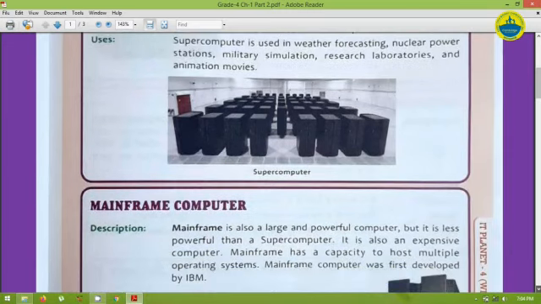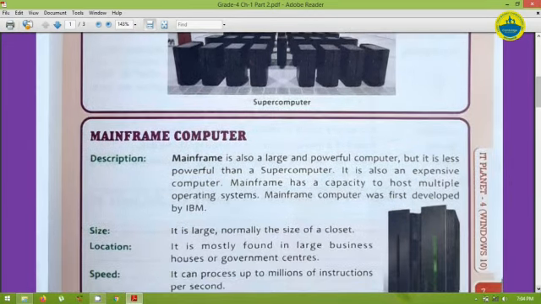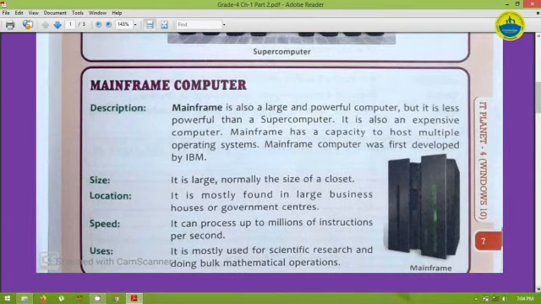Next is the mainframe computer. They are also large and powerful computers, but less powerful than supercomputers. Means the supercomputer is at the top, the most powerful, and the second is the mainframe computer. These are also very powerful and expensive, and have the capacity to host multiple operating systems. The mainframe computer was first developed by the company IBM, and its size is large, normally the size of a closet.